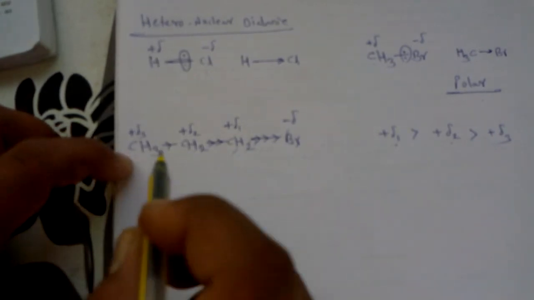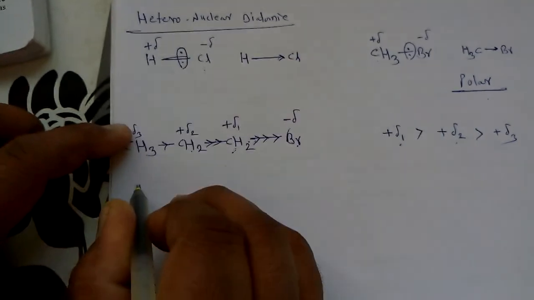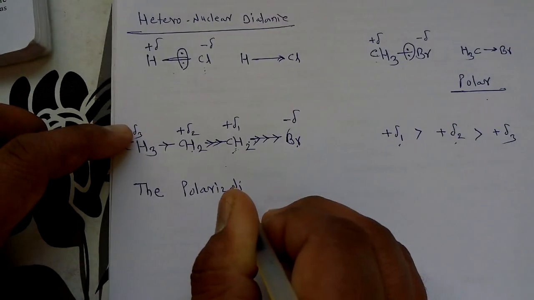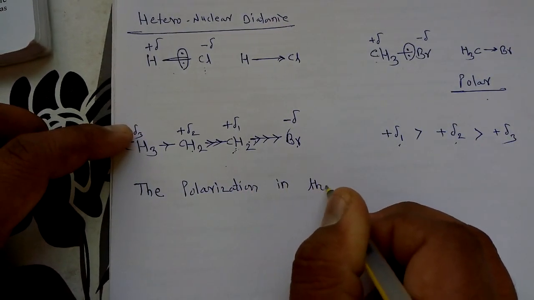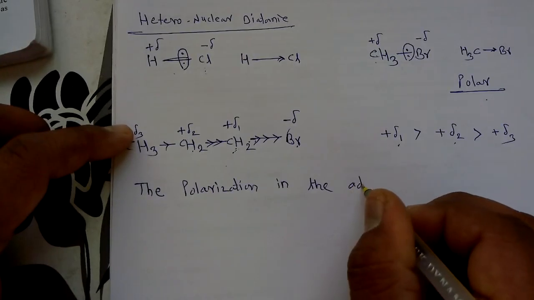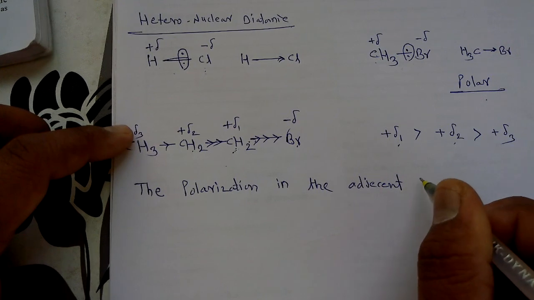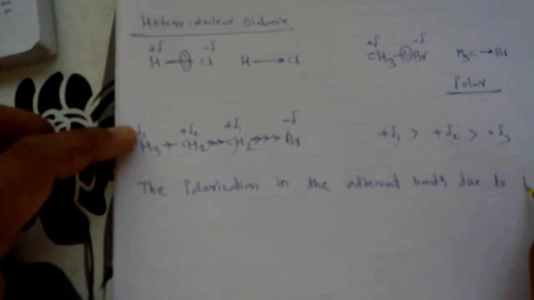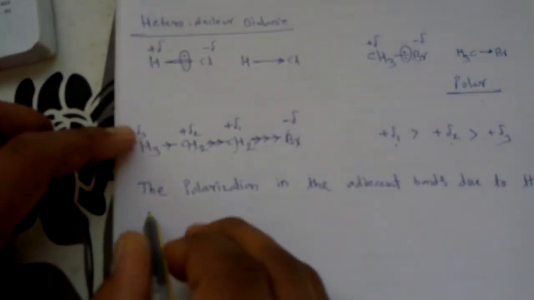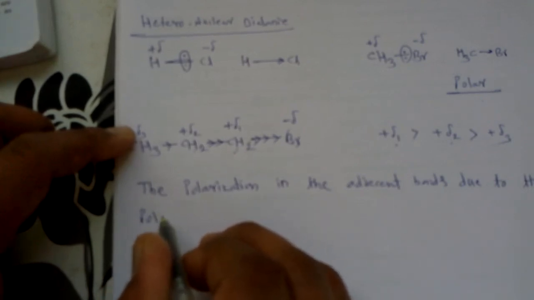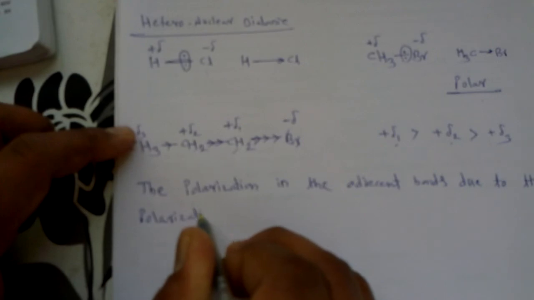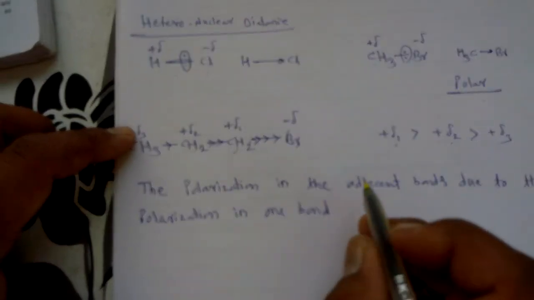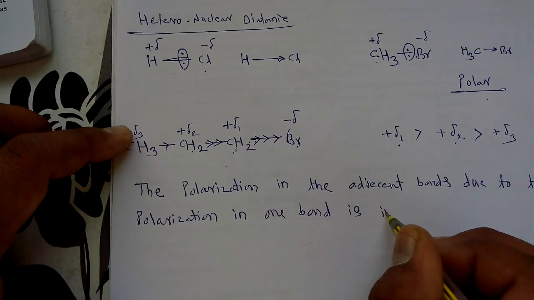It is very simple. The polarization in the adjacent bonds, due to the polarization in one bond, is inductive effect.